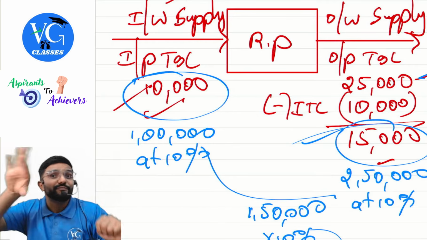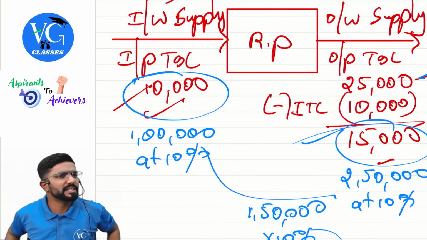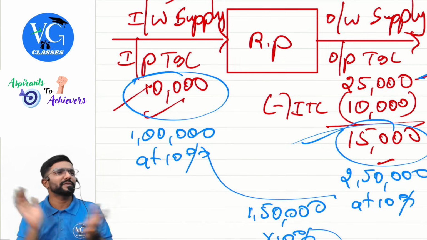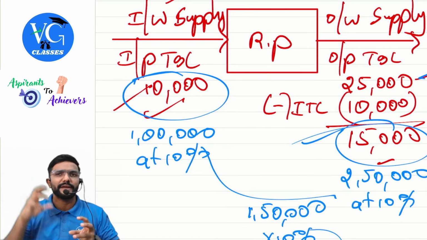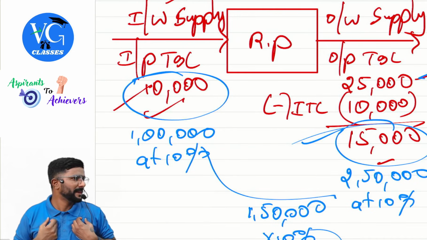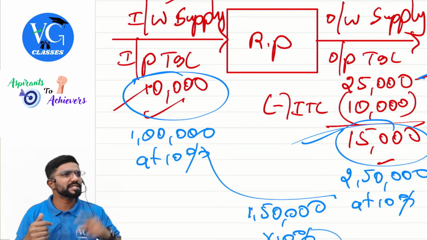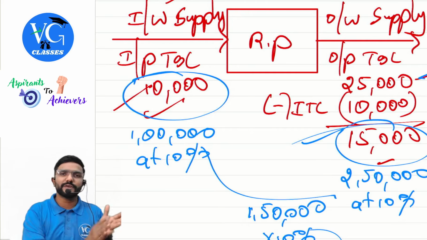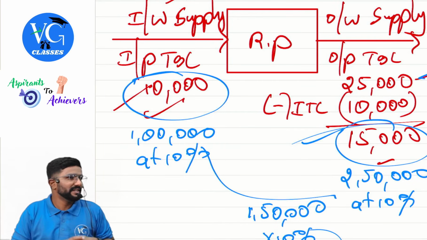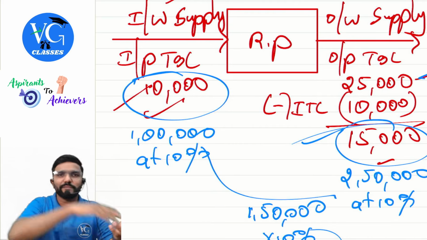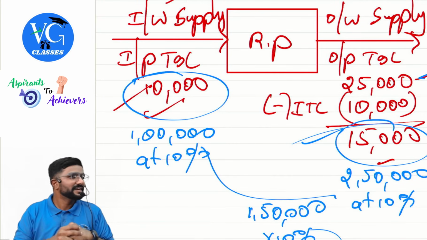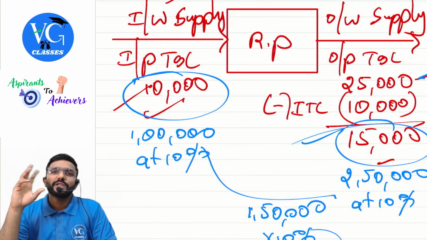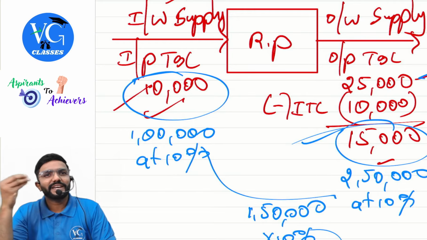Clear? Yes. Now, this is one of the advantages under GST, guys, because previously we had multiple taxes. Like on manufacture, I was supposed to pay excise duty before the goods left my factory gate. Then when I sell the goods within the state, value added tax. If outside the state, central sales tax. Then if I take the goods from one state to another state, entry tax. Then if I take any services to transport the goods from one place to another, service tax. Clear? So these are some main taxes which were there. Now all these taxes I was paying, sir, can I adjust one against the other?